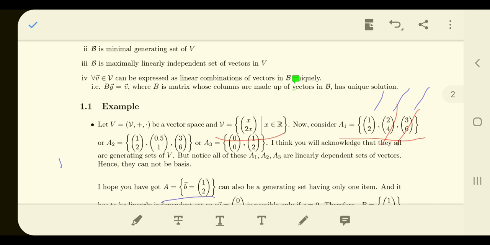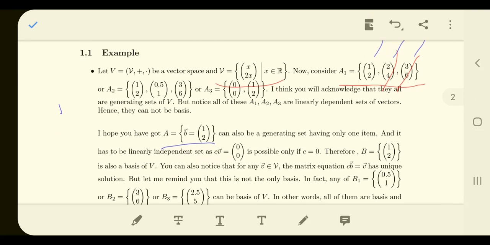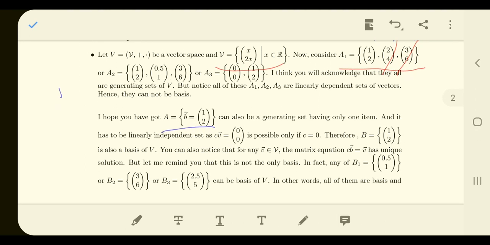If you take any other scalar value, you cannot generate (1, 2), and that definition also fits, and hence A can work as a basis. So we saw that this can work as a basis, and it is a very important thing to understand.